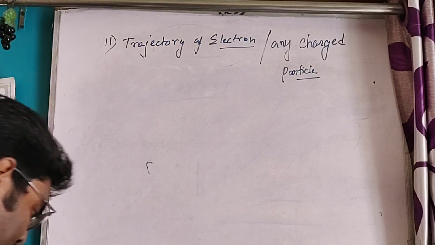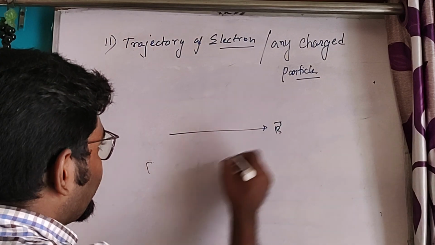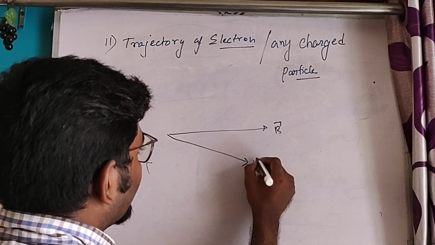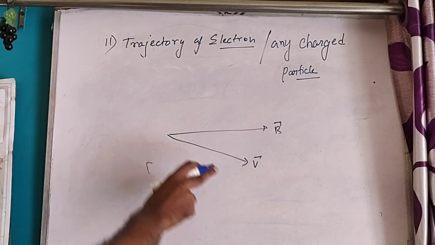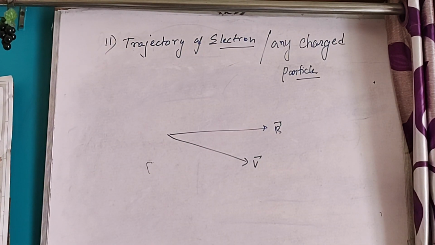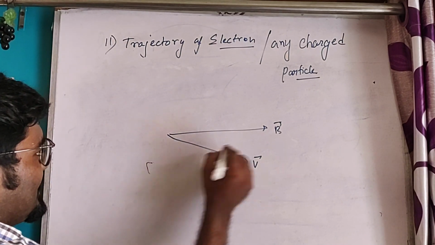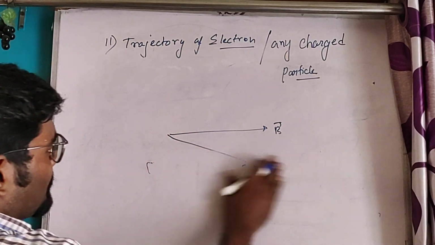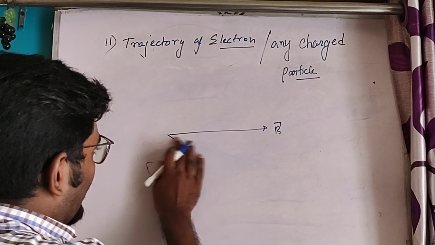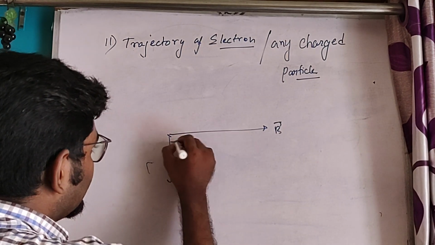Suppose V is in this direction and B is in this direction, where V is the velocity of the electron and B is the magnetic field. First of all, we will take a special condition, that V and B are perpendicular.